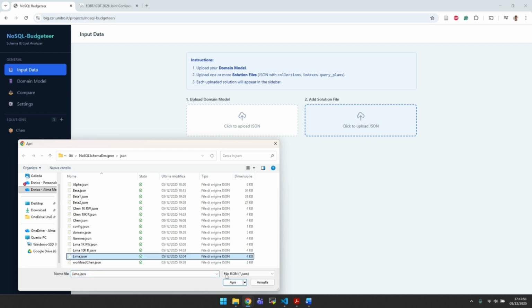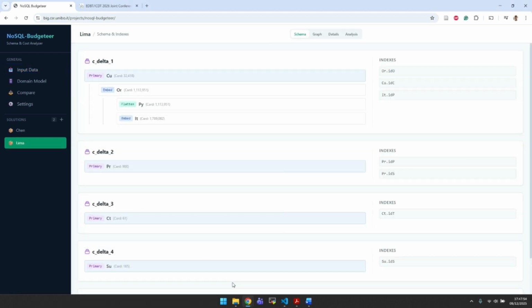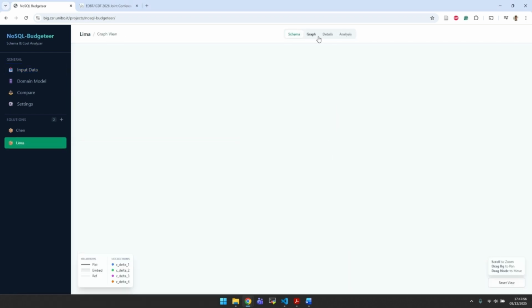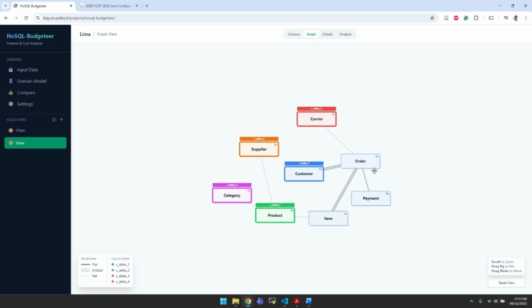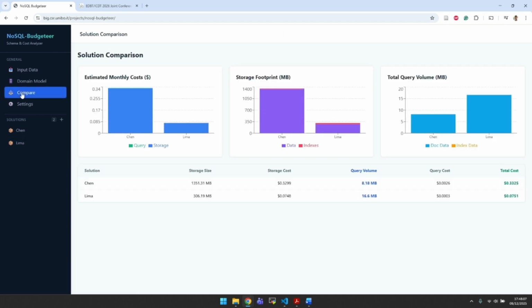So for instance, here we can load a different implementation of the same domain with collections, where in this case we have no redundancy for the entities in the domain. And here we can go to this comparison view where, for instance, we will see that the storage occupation is the one that weighs the most because the workload queries are actually executed quite infrequently. So the solution with a lot of redundancy ultimately is the one that weighs the most.